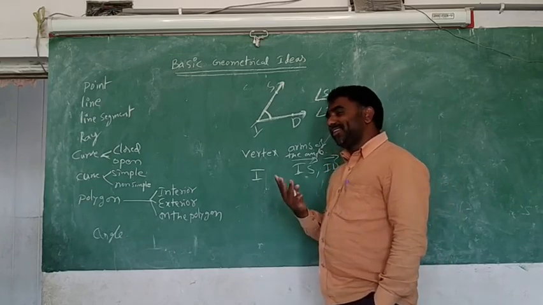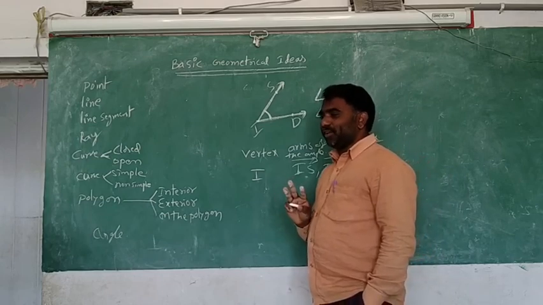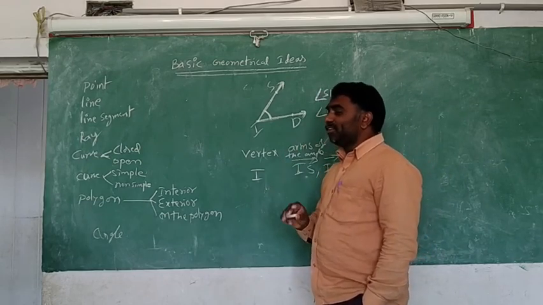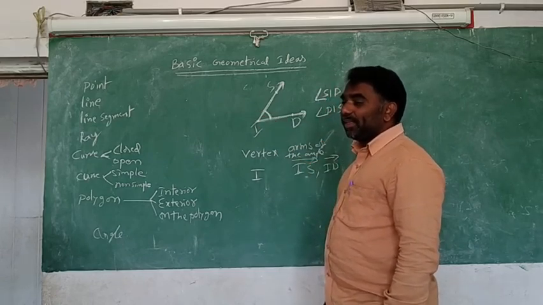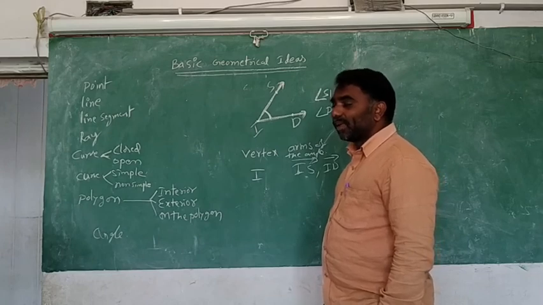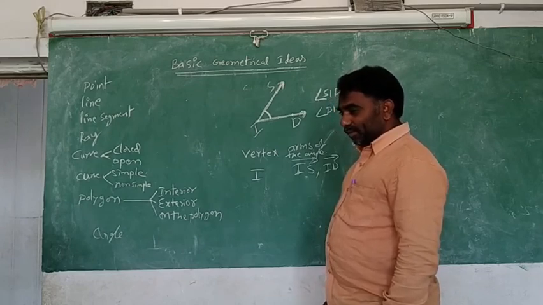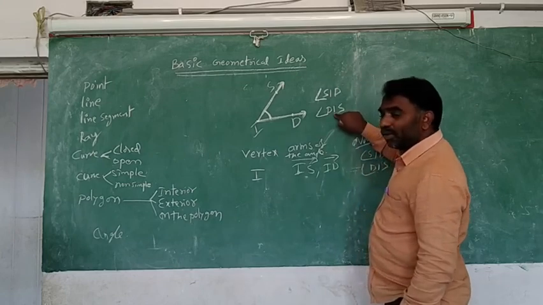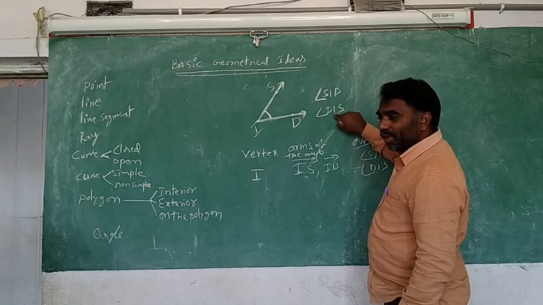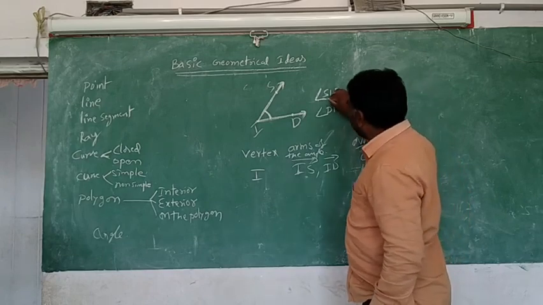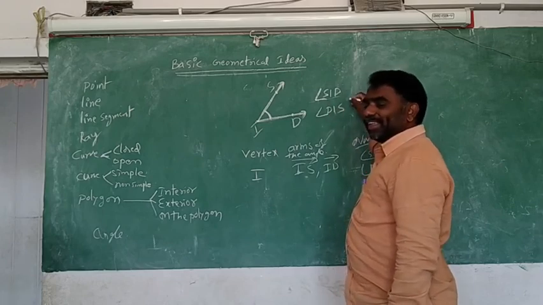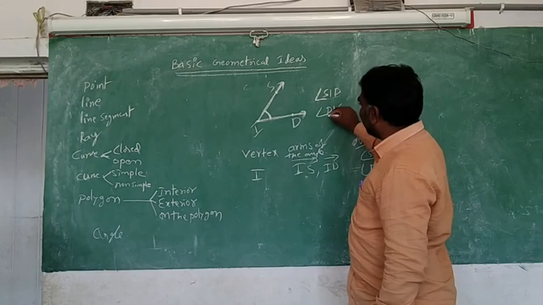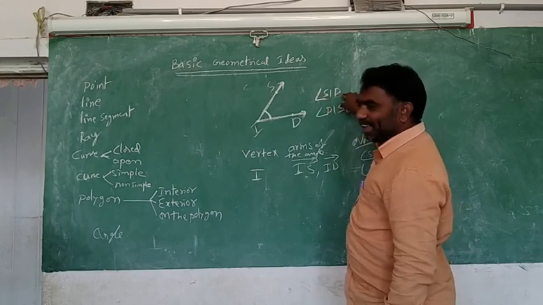I said two conditions: three letters are compulsory, and I must be in the center. In these three letters, I is in the middle every time.